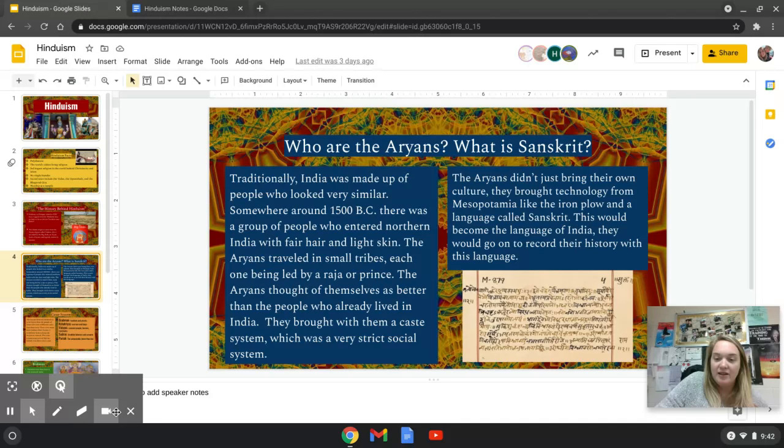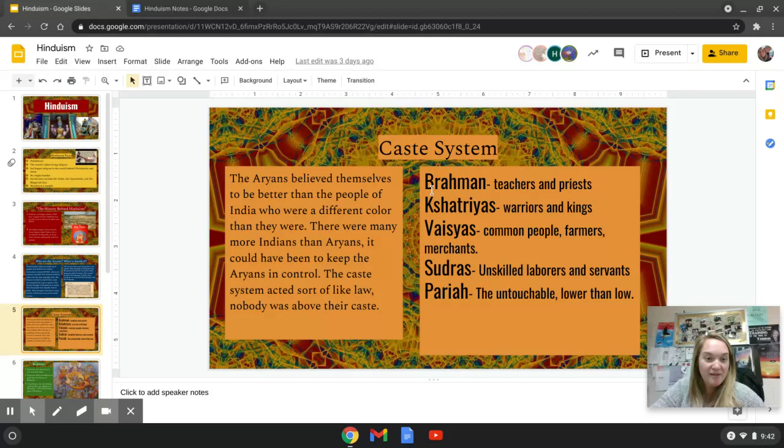So next, we're going to talk about the caste system. So the Aryans, we already know, they believed themselves to be better than the people of India who were a different color than they were. There were many more Indians than Aryans, and it could have been to keep the Aryans in control. The Aryans came in and they wanted to be the big dog and be in control. So maybe that is why they brought this caste system and introduced it to the people of India.